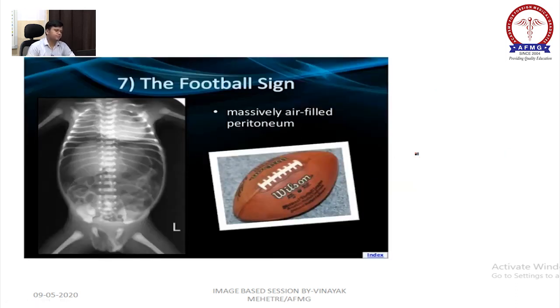This is the football sign. Right? This is your football sign, also seen in pneumoperitoneum. Okay? No rocket science. This is the easy one.